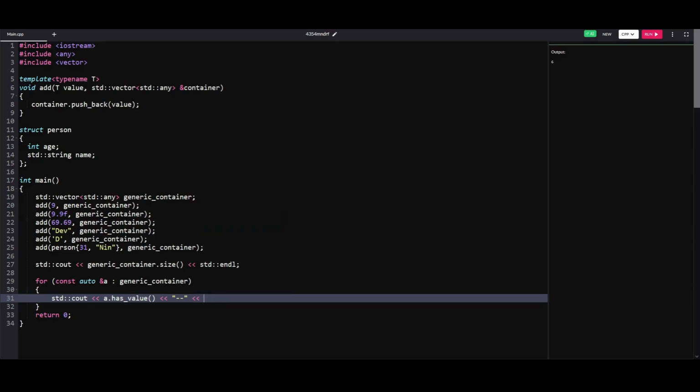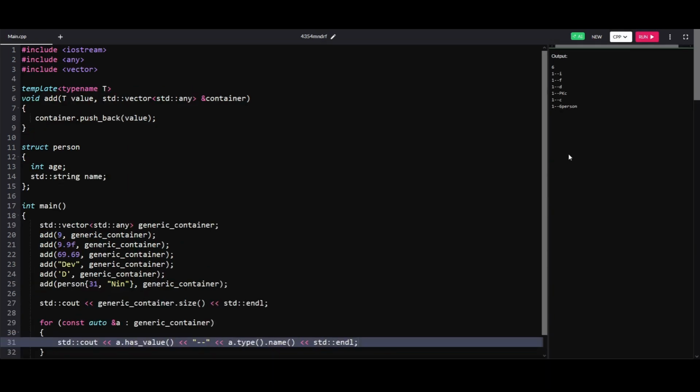So let's do a dot type. I think a dot type returns a type ID, and then if you call name on it, you should see the type of the object. So let's add an endl here, and let's see what happens if we run this program.